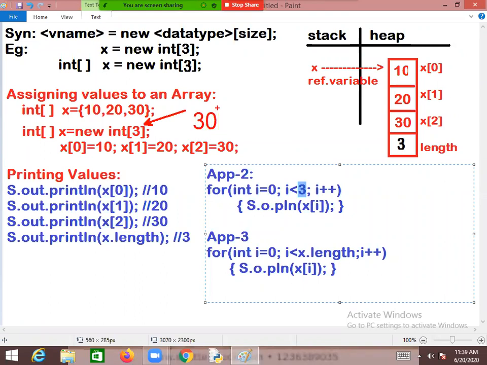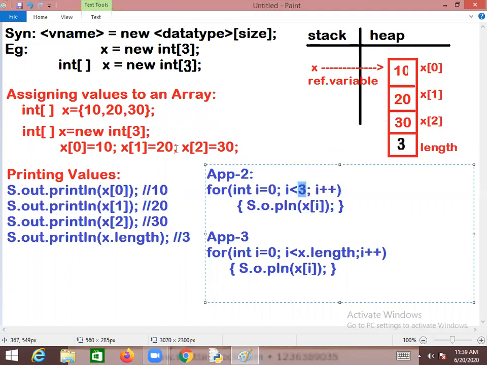Will that be enough? No. Changing the size of the array is not enough. Here we have written a 3, and there we also have to replace it with 30. Assume we have written this logic multiple times in the code. Then whenever you want to change the size of the array, you need to make a whole lot of modifications in the code.